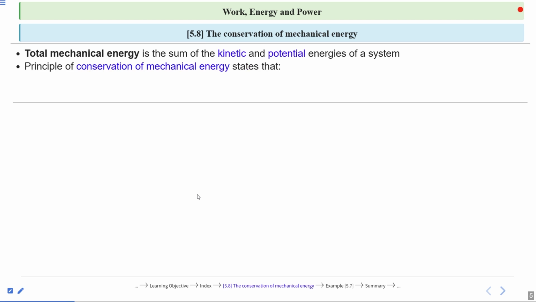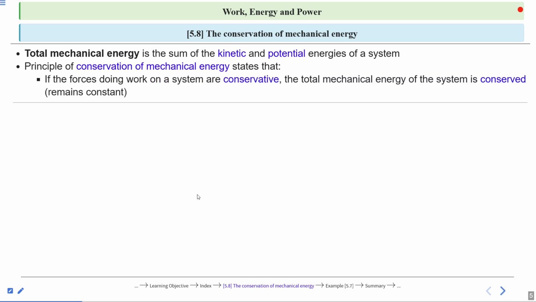The principle of conservation of mechanical energy states that if the forces doing work on a system are conservative, the total mechanical energy of the system is conserved, or we can say remains constant.